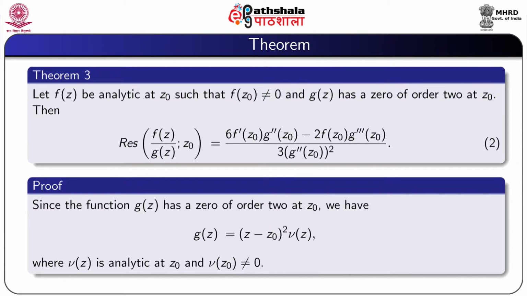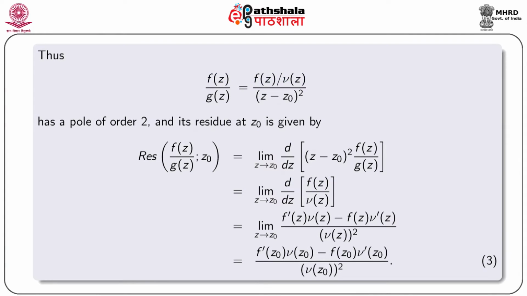So, proof: since the function g(z) has a zero of order 2 at z0, we can write g(z) equal to (z minus z0) square into nu(z), where nu(z) is analytic at z0 and nu(z0) is not 0. Thus, f(z) by g(z) is equal to f(z) by nu(z) by (z minus z0) square, and this function has a pole of order 2